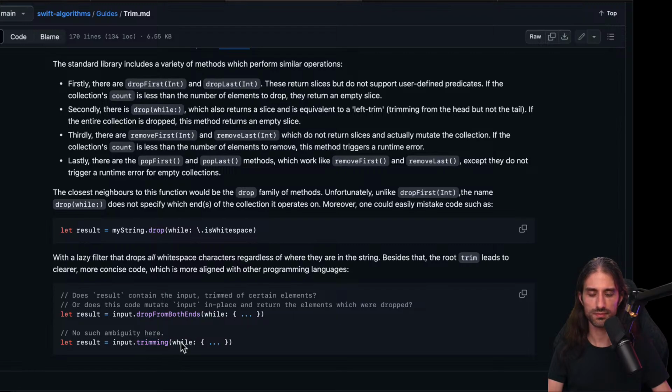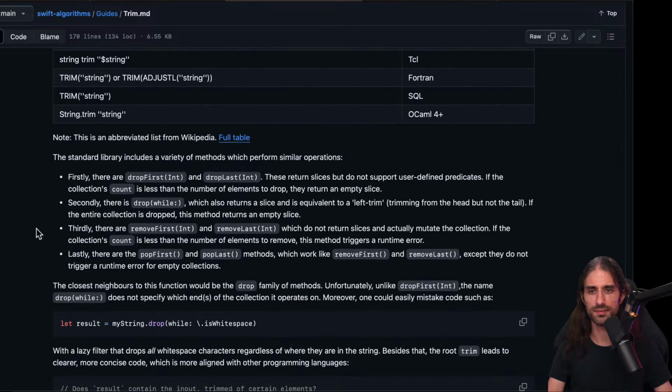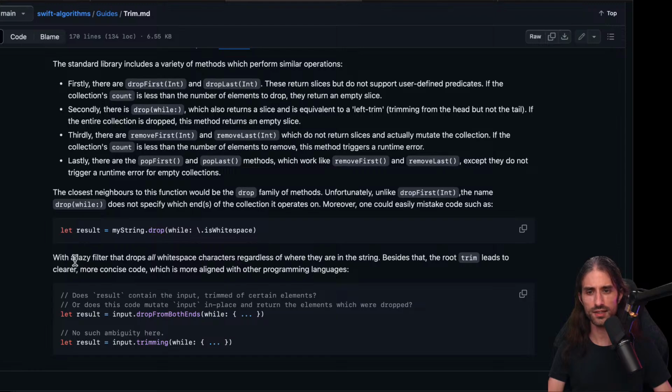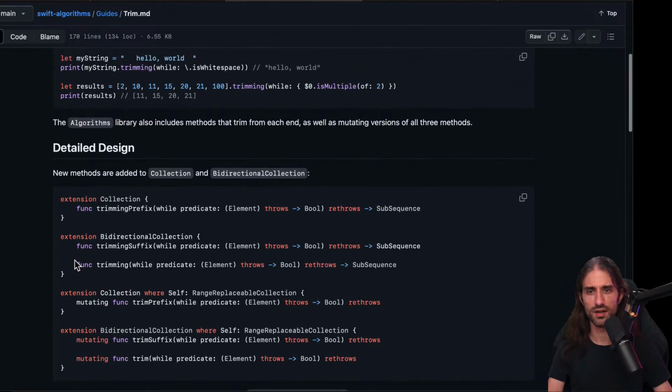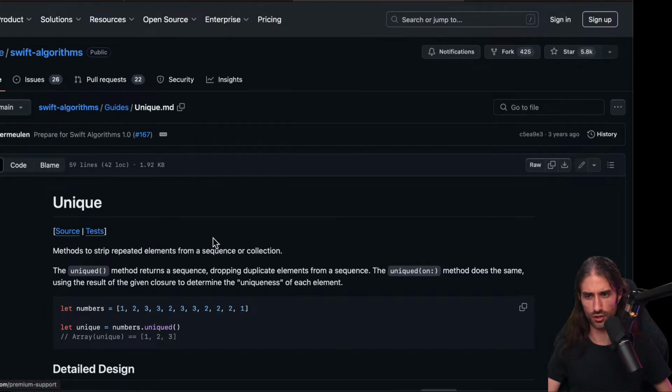new value. Actually, they call it trimming, but shouldn't it be like trimmed, like the guidelines from Swift? The way I understand it, it should be like trim while if you mutate, and trimmed while if you don't mutate and return a new value. But trimming, actually, I guess because there are some other languages that call it like that, but yeah, trimmed would have made a bit more sense. Okay, this one is useful to know, even though, to be fair, I think as a developer, you most likely will need the version for the character string, so that's why I won't put it into my shortlist.